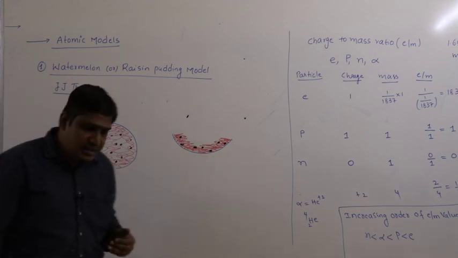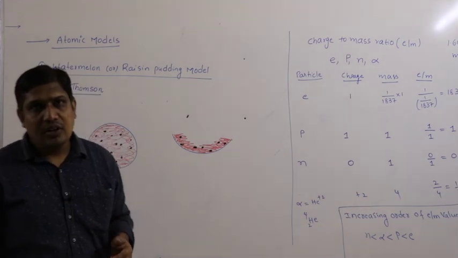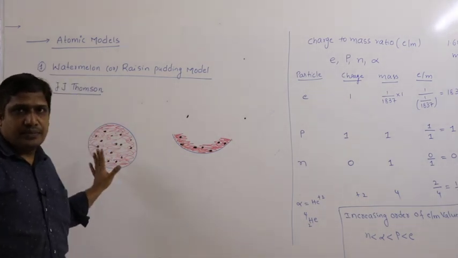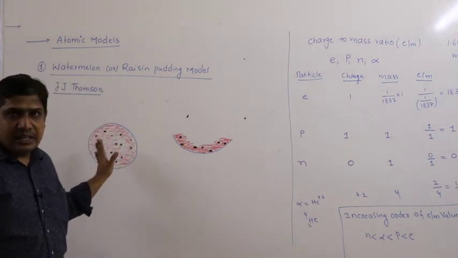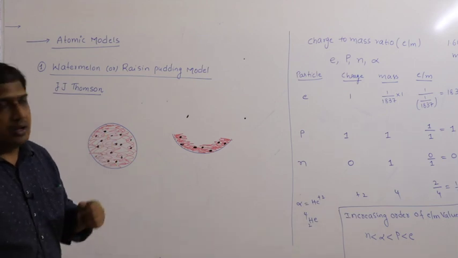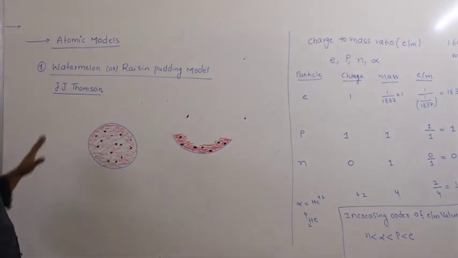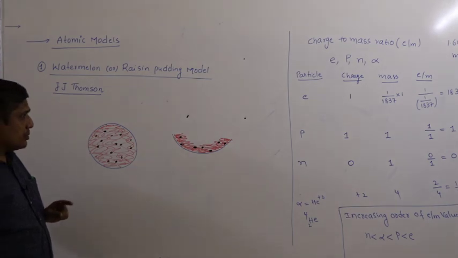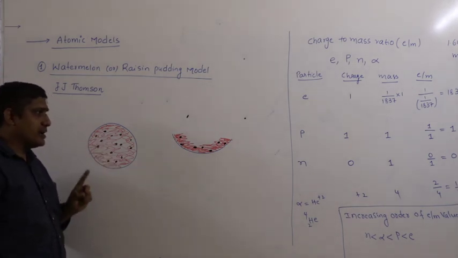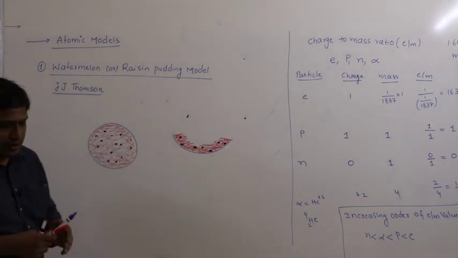But later studies have shown that it has defects, which we will study in the Rutherford atomic model. So this is about J.J. Thomson. He proposed that electrons are embedded like seeds in a watermelon.